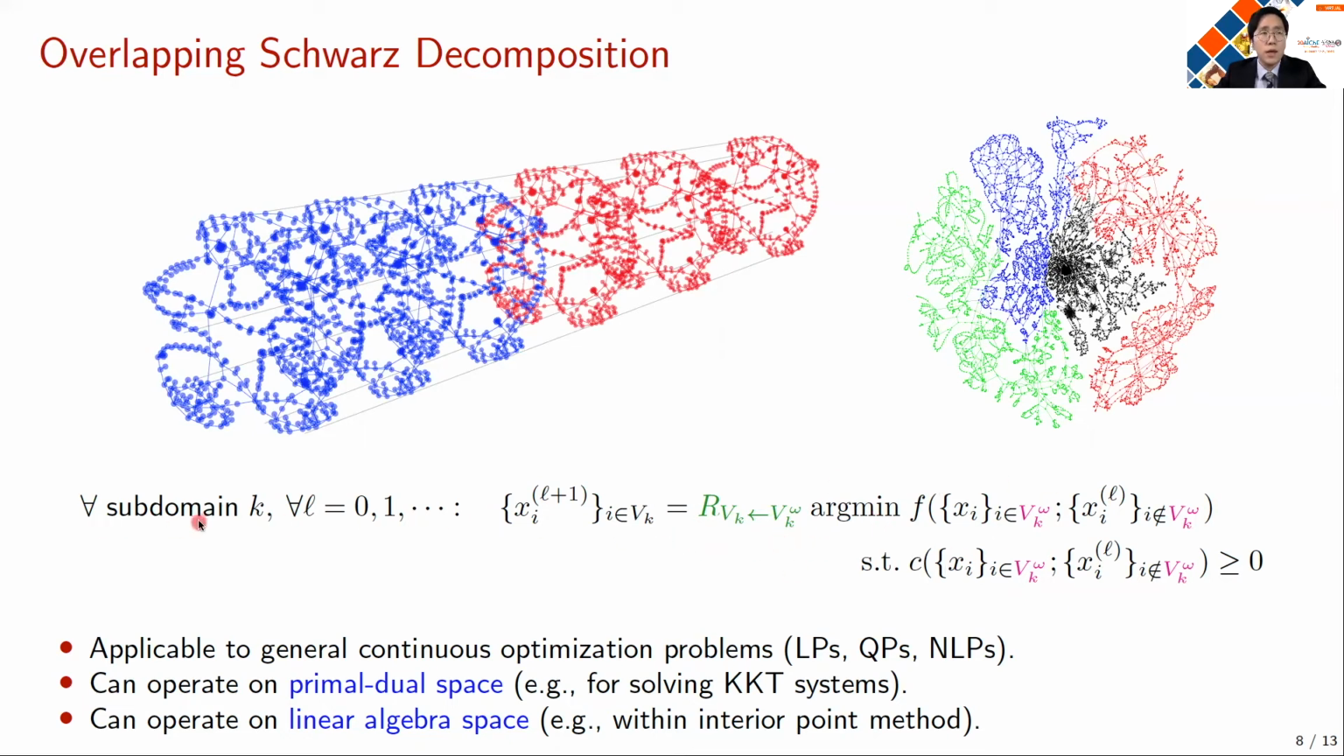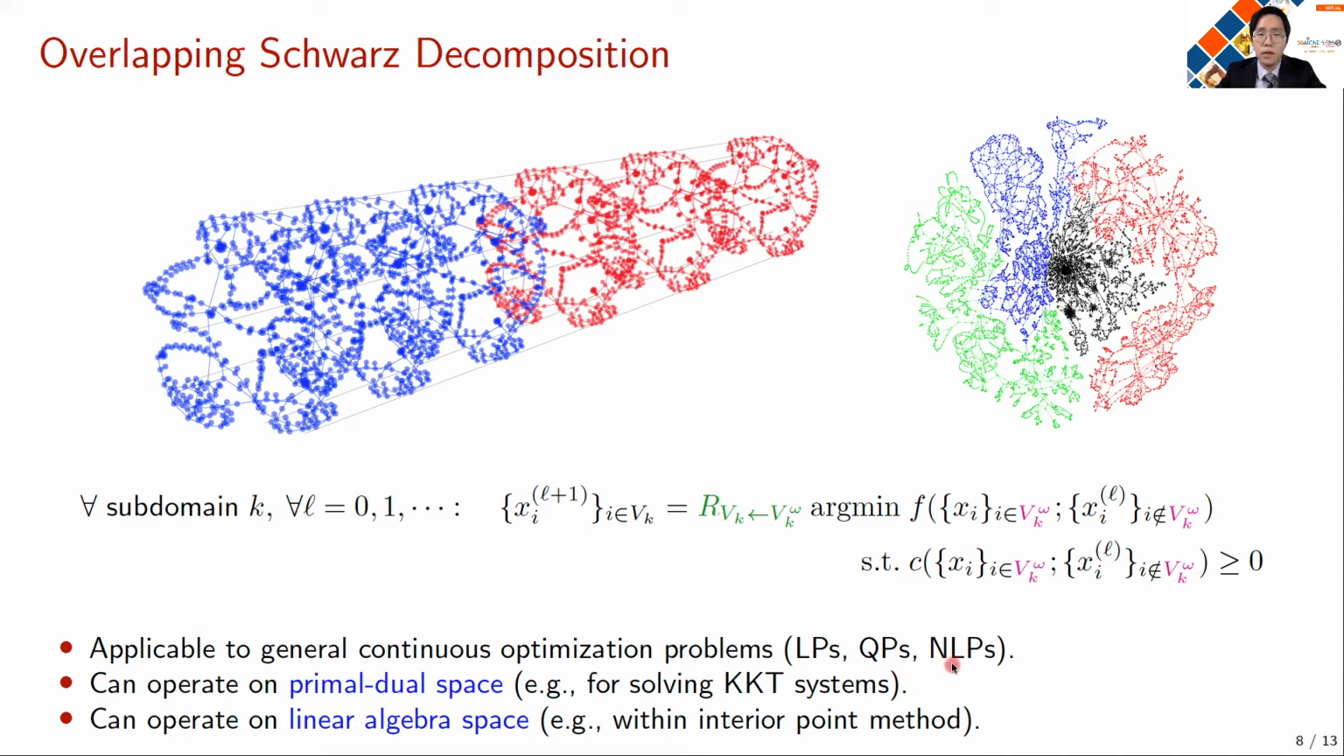For each subdomain K and for each iteration, we formulate the subproblem on the expanded subdomain while fixing the rest of the variables. We solve the subproblem and then restrict the solution to remove the solution duplicity, and then we can make an update for the next guess. And we can repeat this procedure until we converge to the solution. So with this, we can apply overlapping Schwarz to any type of graph structured optimization problem, which in particular is formulated as LPs, QPs, or NLPs.